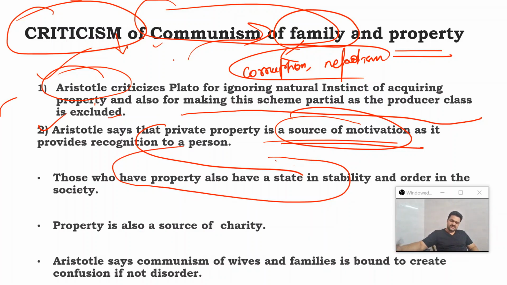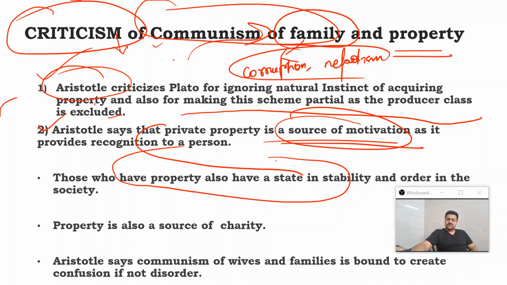Now this very argument can be understood very easily if you analyze the riots in the city. If you analyze the working of the riots in the city, which we are going to do in the IGP part, in government politics, then you will realize that those who actually participate in riots, for example in any communal riots, are generally the people who do not have any property, who do not own any property.